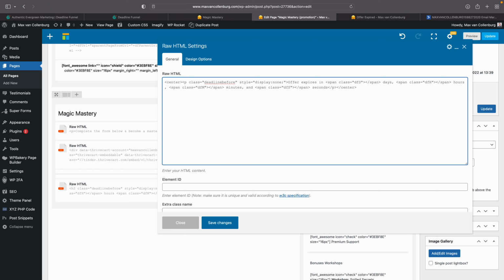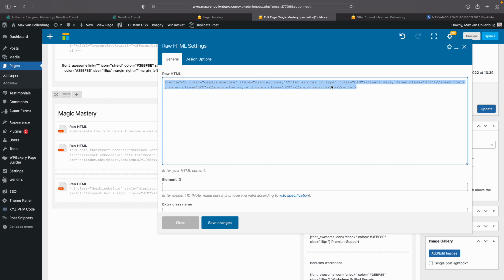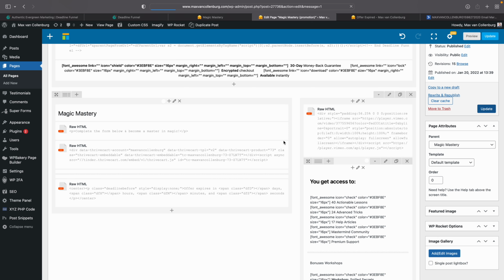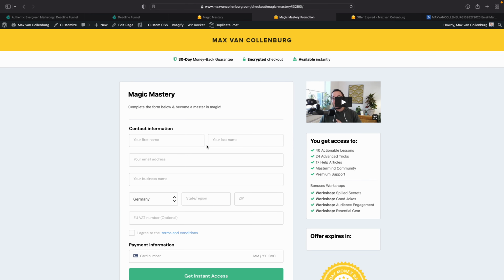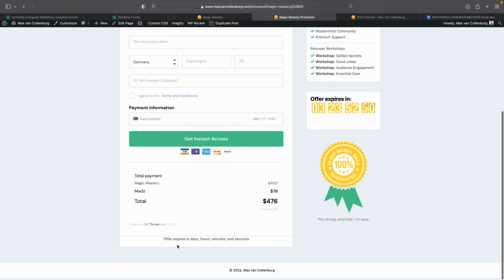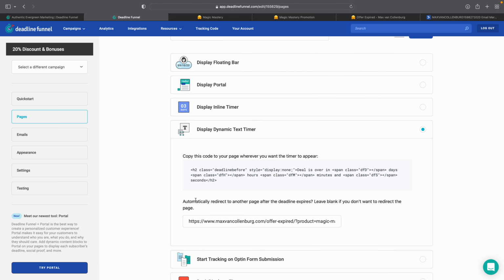So this is maybe a little bit intimidating if you do not know HTML so well, but there's plenty of examples if you Google a bit about how you can change text like this. So here I'll click update, and then we can just see what that looks like right now, right? So I go here to the page. And then right here, you see now that it says offer expires in blah, blah days, minutes, and seconds. But you see there is no dynamic input there yet.